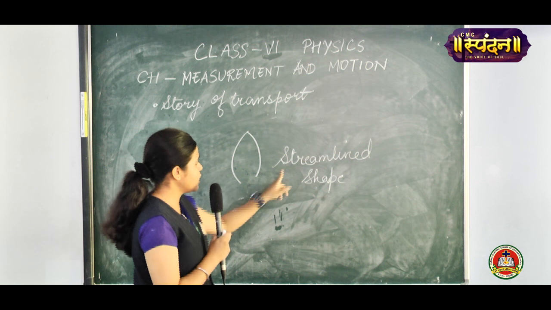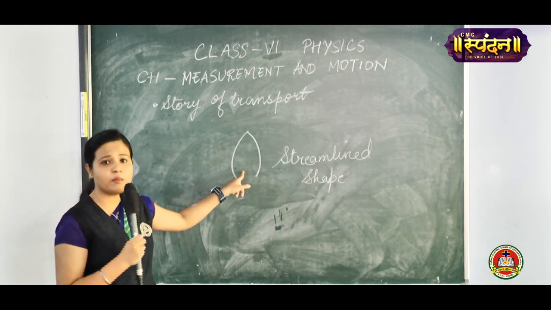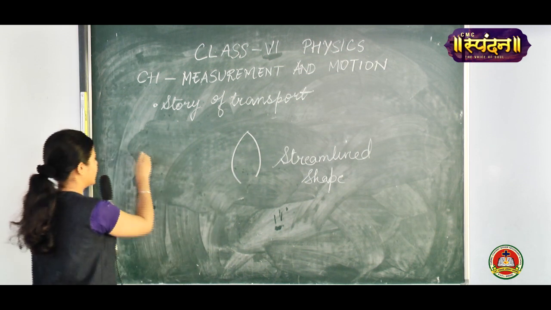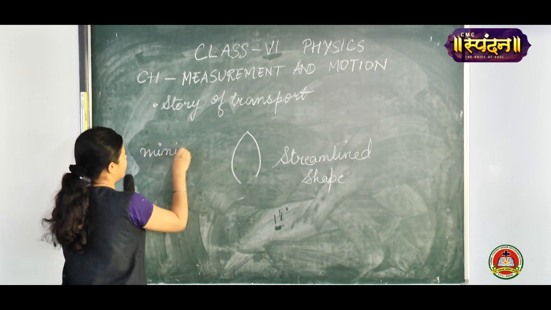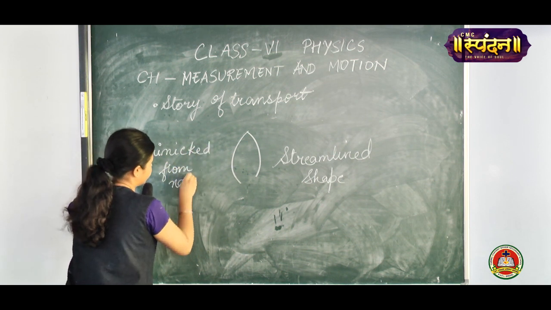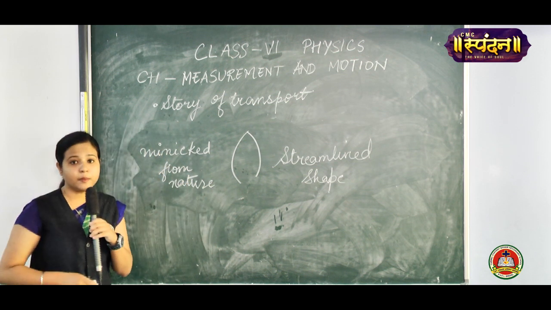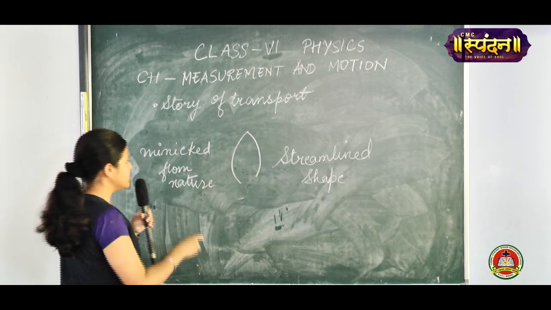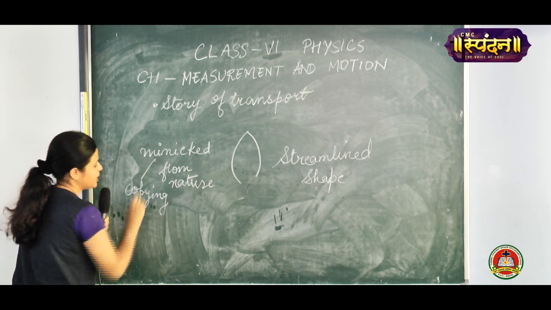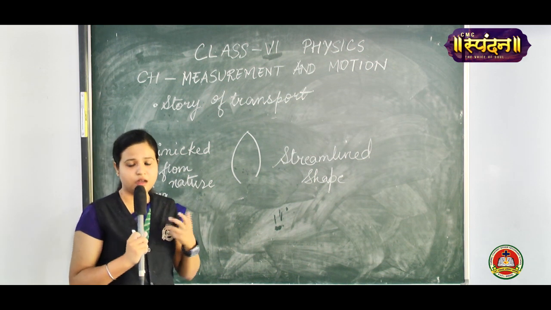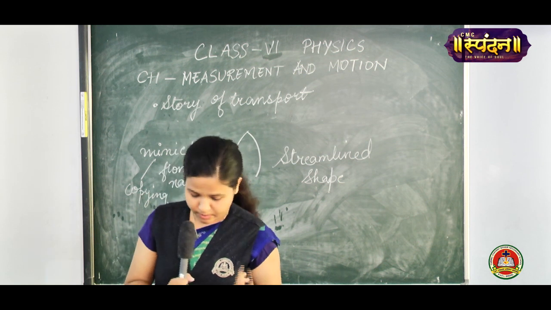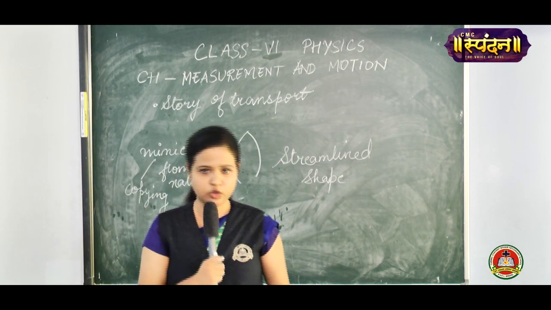This streamline shape was mimicked from nature. Now you may ask me, what is the meaning of mimic? Mimicked means copying. That is, it was copied from nature, from birds and fishes. Next, so our problem of traveling across the river was solved.